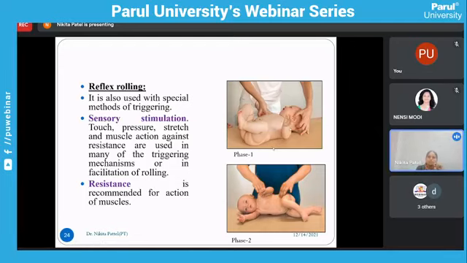Then phase 2 starts. In phase 2 you can see the scapula, and the second is the ASIS, and you just have to stimulate here. Then the baby goes from side lying into the prone position. So in reflex rolling there are two phases.